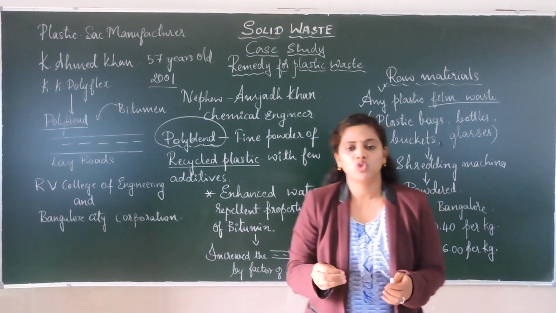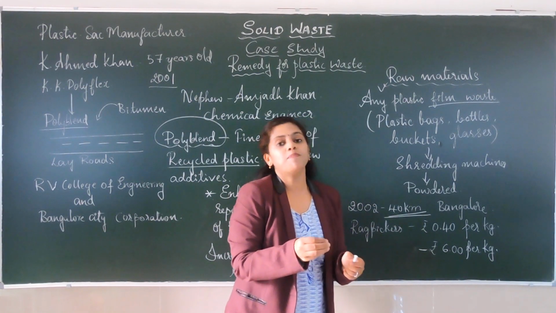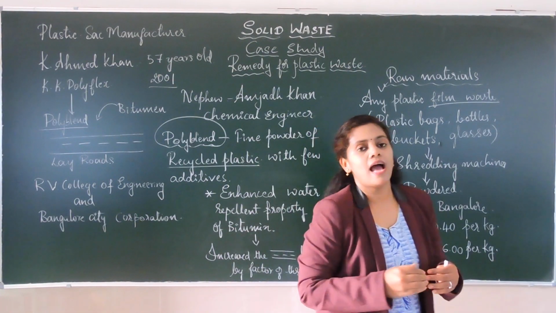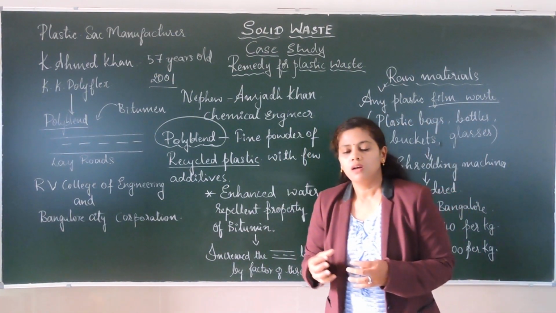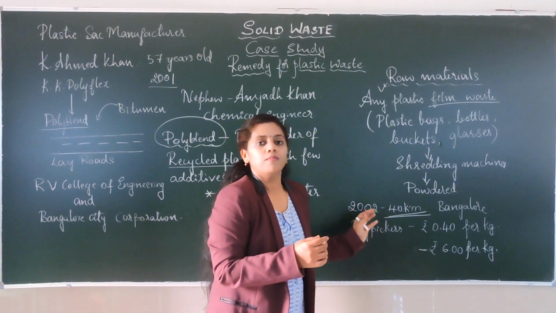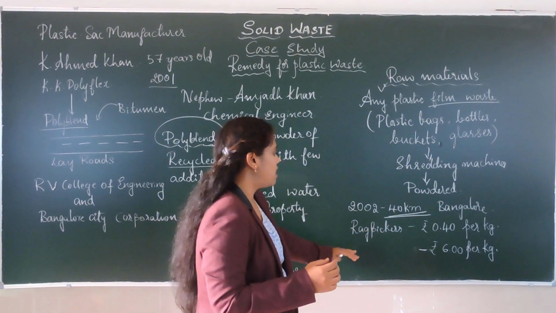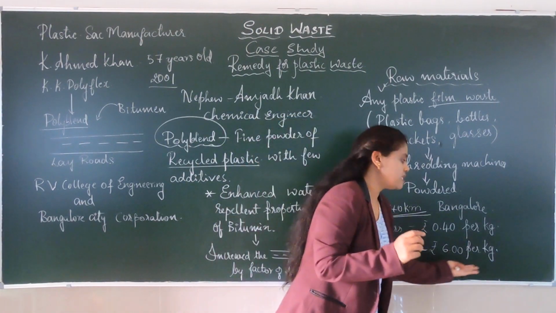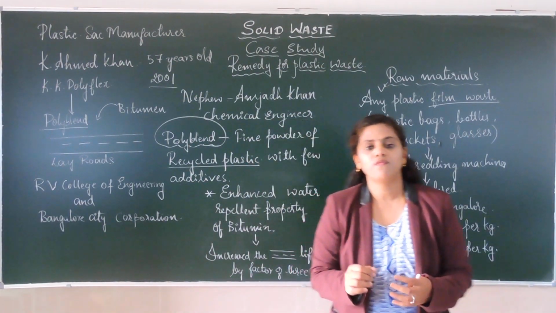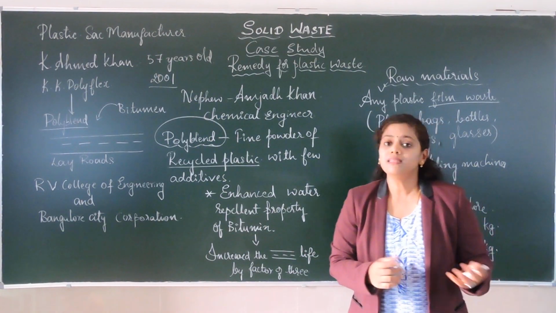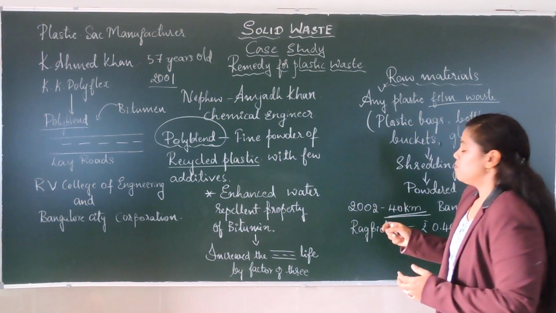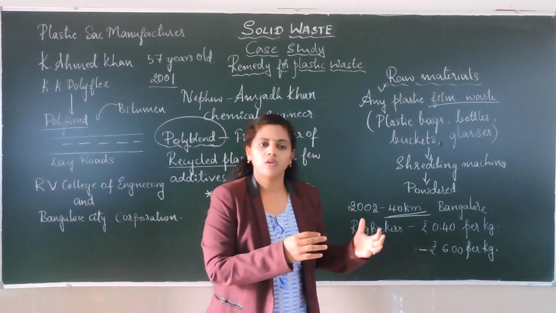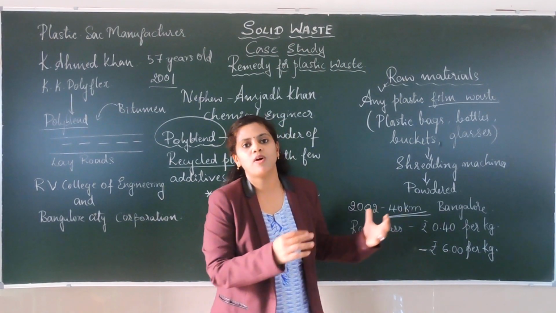Earlier, the rag pickers used to get 40 paise per kg of that plastic. As the demand for this poly blend increased, by the year 2002 itself, Mr. Amjad Khan was giving 6 rupees per kg of plastic as an incentive. Other states also started inquiring about how they were making this.